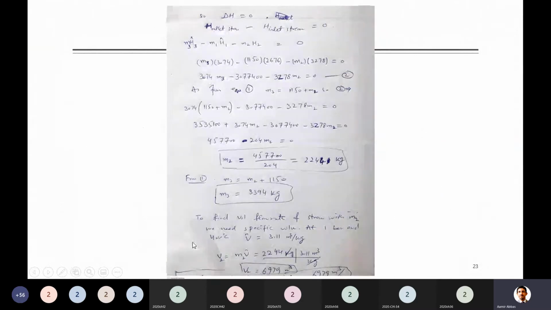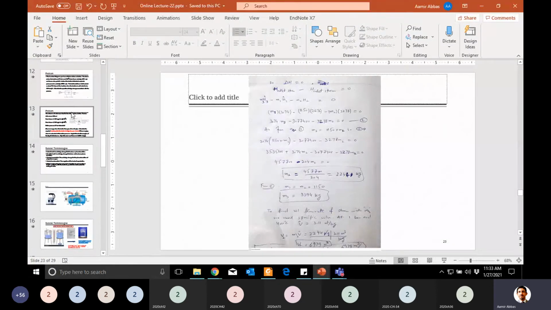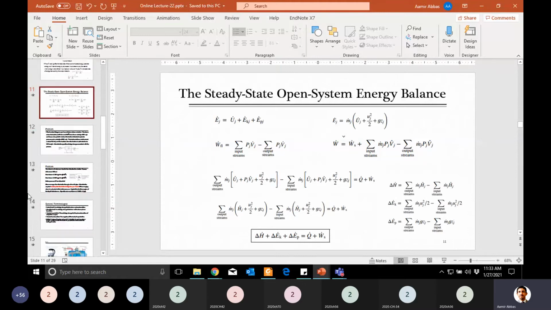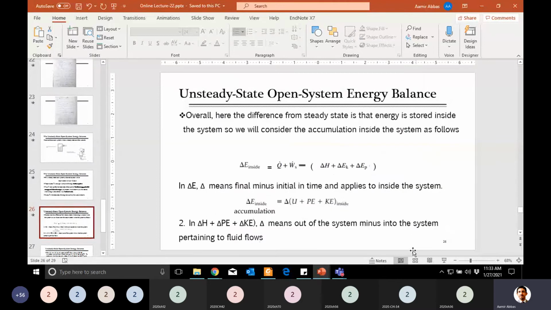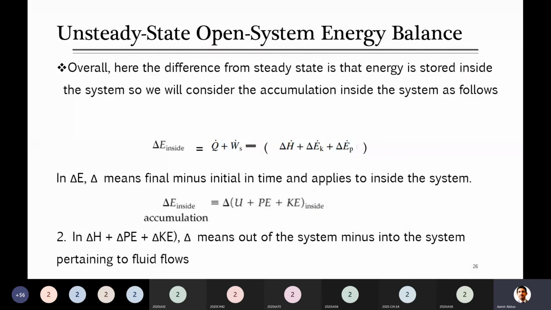If you go back to that slide of the open system which was steady state, you have seen this delta H was the difference between the energy of output streams minus energy of input streams. Similarly, kinetic energy of output stream minus kinetic energy of input stream. So that's the main final equation which you can use for these systems when they become unsteady state.